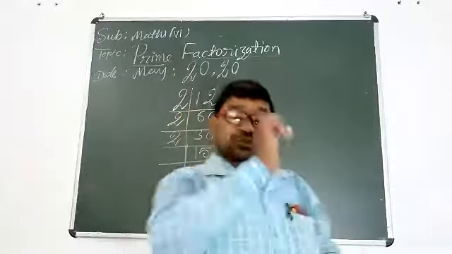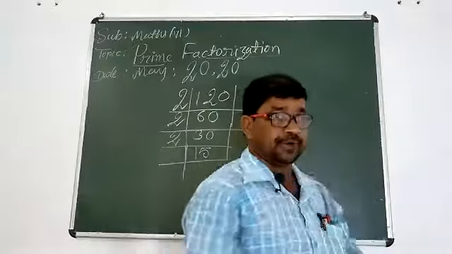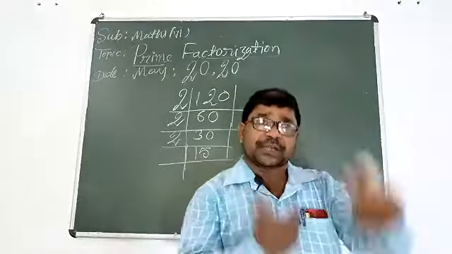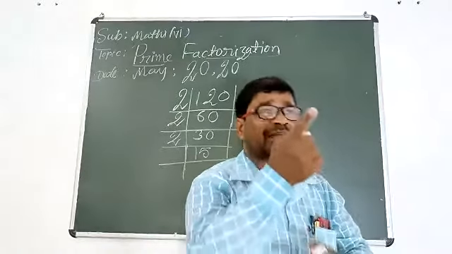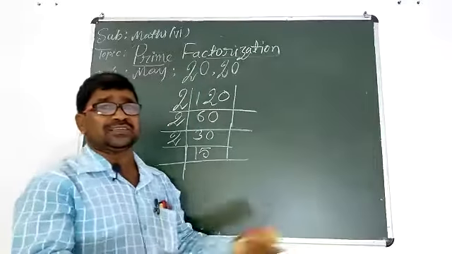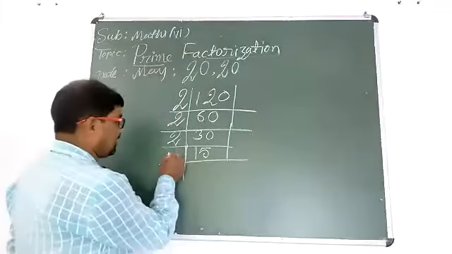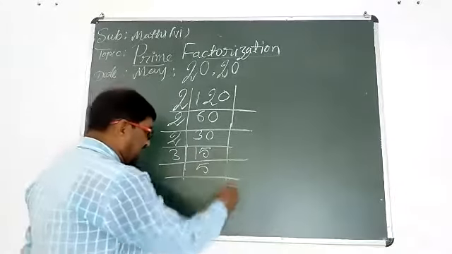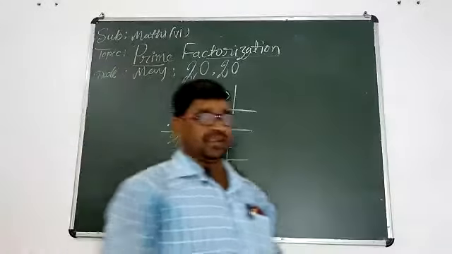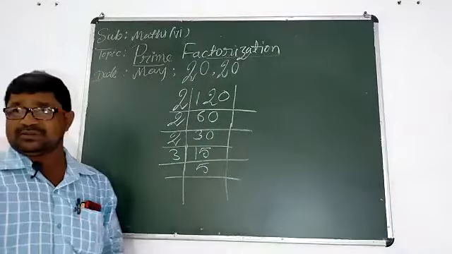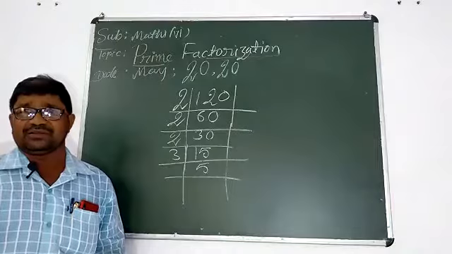Then we should go to the next prime number. Which will come after 2? 3 will come. Very good. Then we should divide this number by 3. 3 5s are 15. Now student, can you divide 5 by 3?